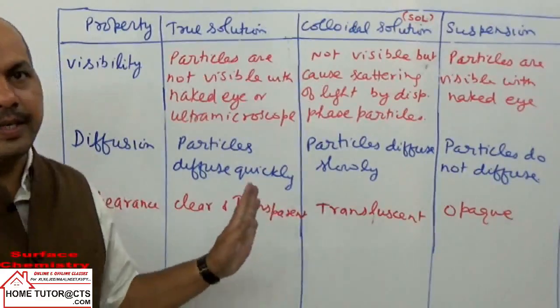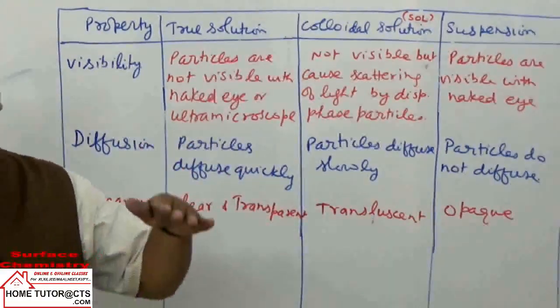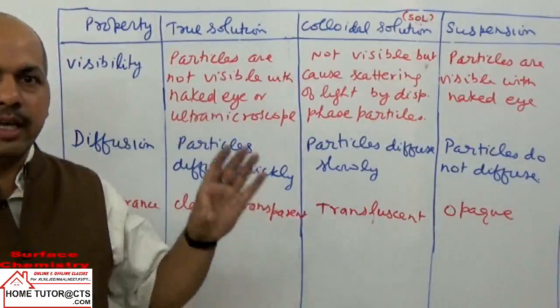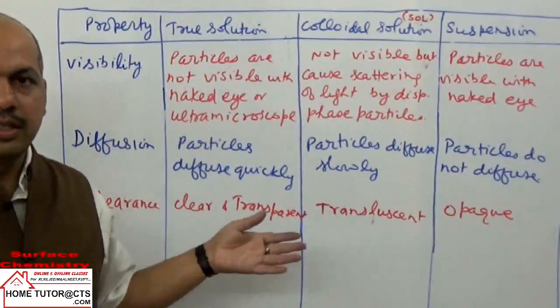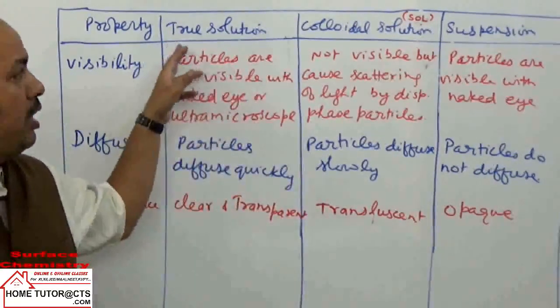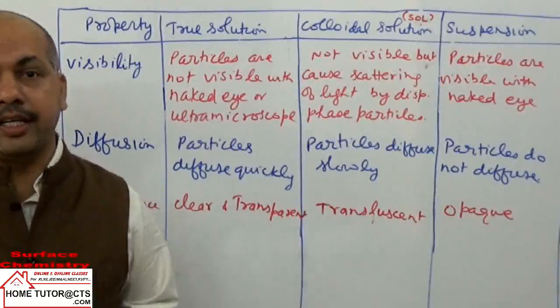So I hope it is clear. Sometimes the same solution can behave in all three categories in different layers.